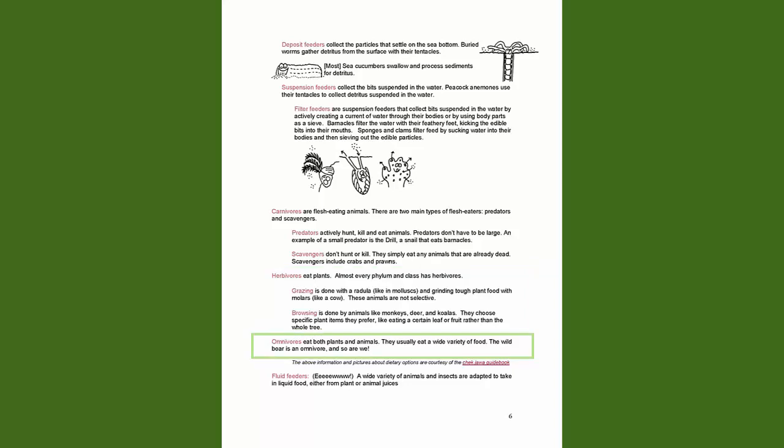Omnivores eat both plants and animals. They usually eat a wide variety of food. The wild boar is an omnivore, and so are we. Fluid feeders. Ugh. A wide variety of animals and insects are adapted to take in liquid food, either from plant or animal juices.